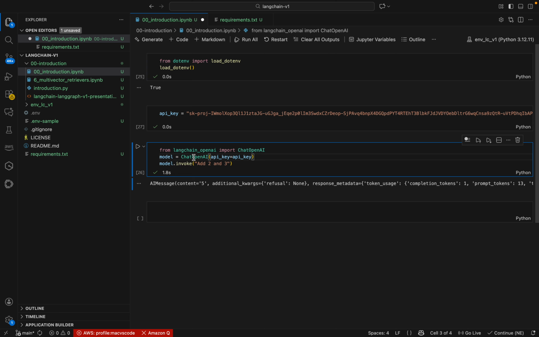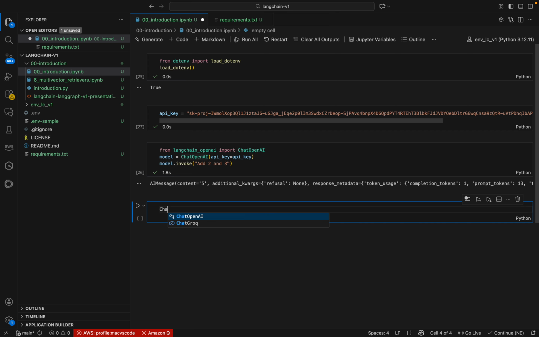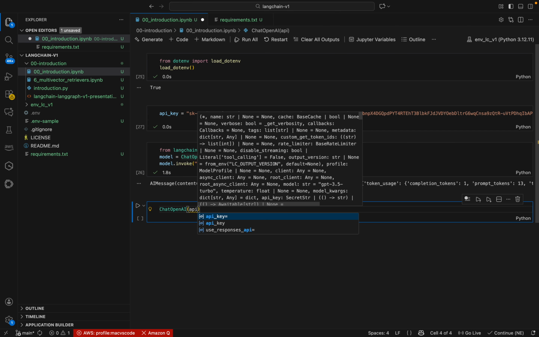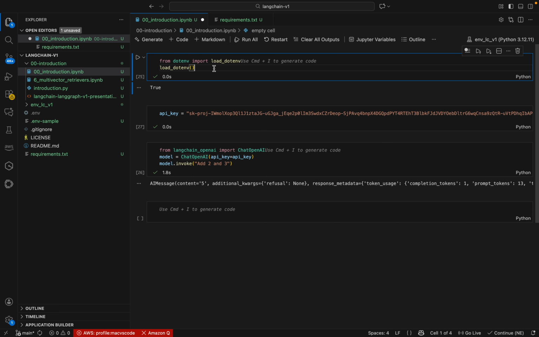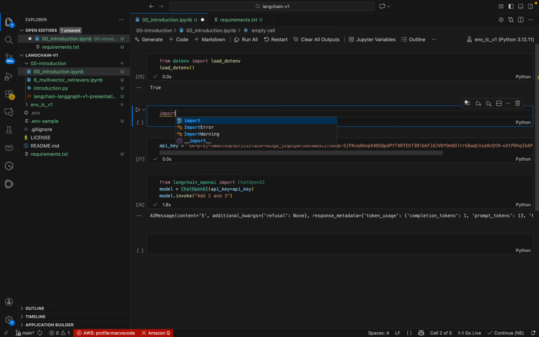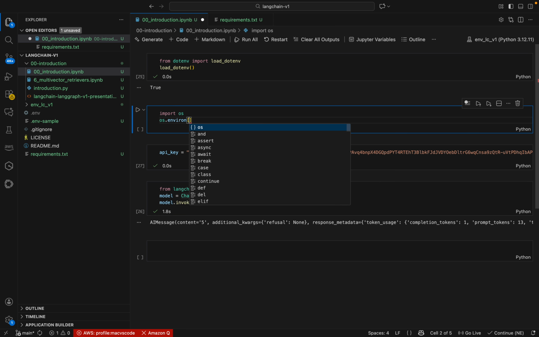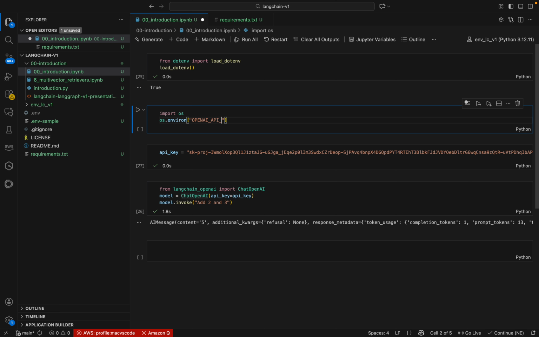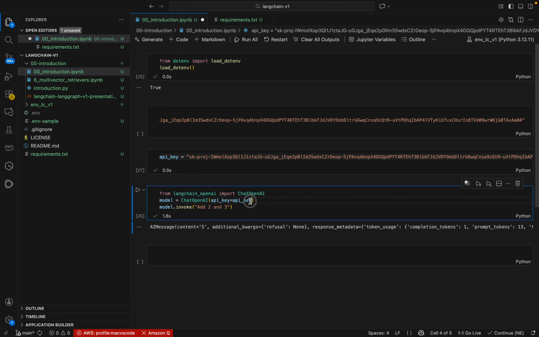Or whenever I create a model, for example, somewhere in the project I'm creating a chat OpenAI, sorry, let me delete this. Here also I need to pass the API key. That is not a good practice. So another way is to put this into an environment variable. I can say import os, os.environ, then OpenAI API key, and then I can pass this OpenAI key here. We don't need this one, so let me remove this.